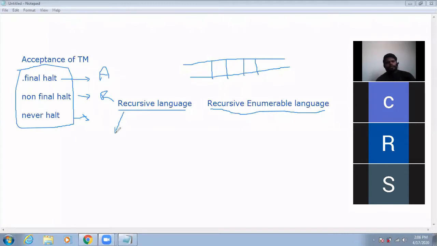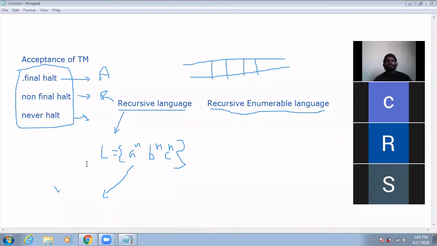A language is said to be a recursive language, listen carefully, if there exists a Turing machine that accepts all the strings that are in the language, and that will reject all the strings that are not in the language.